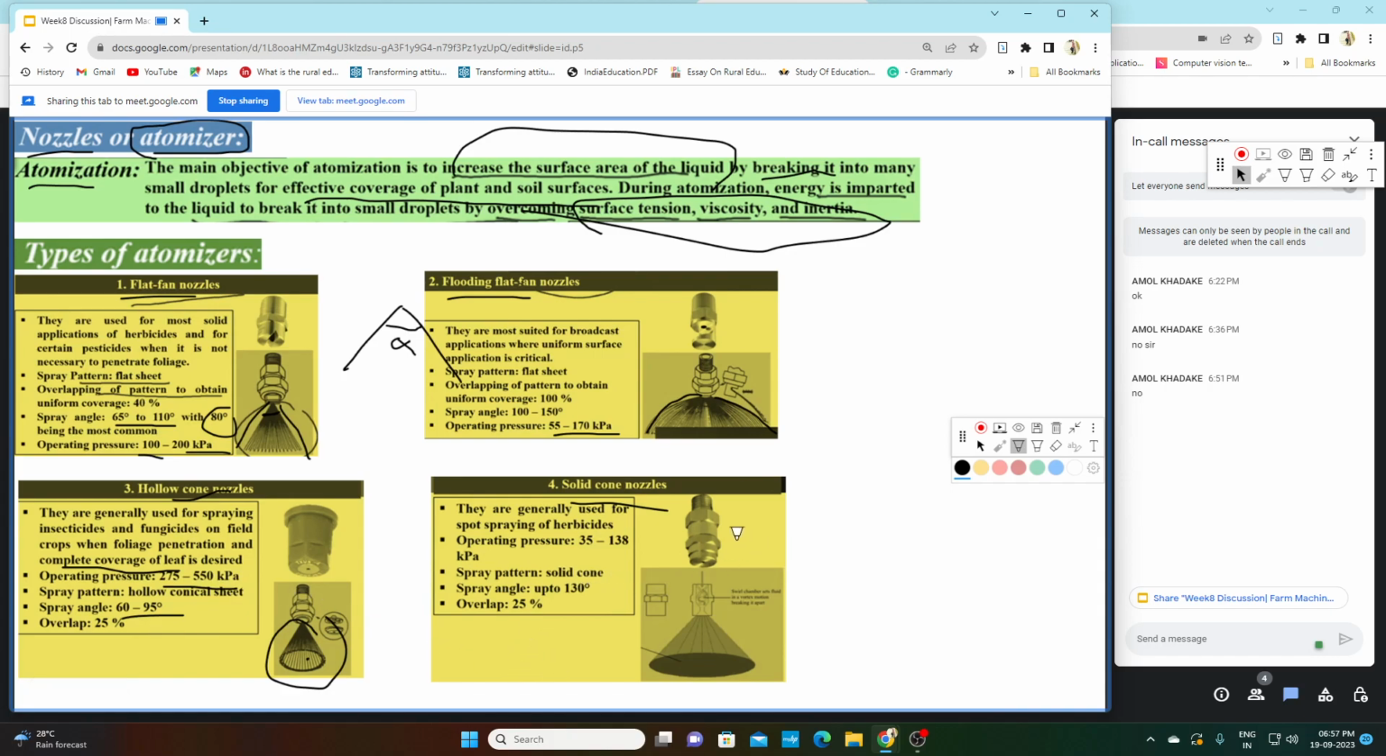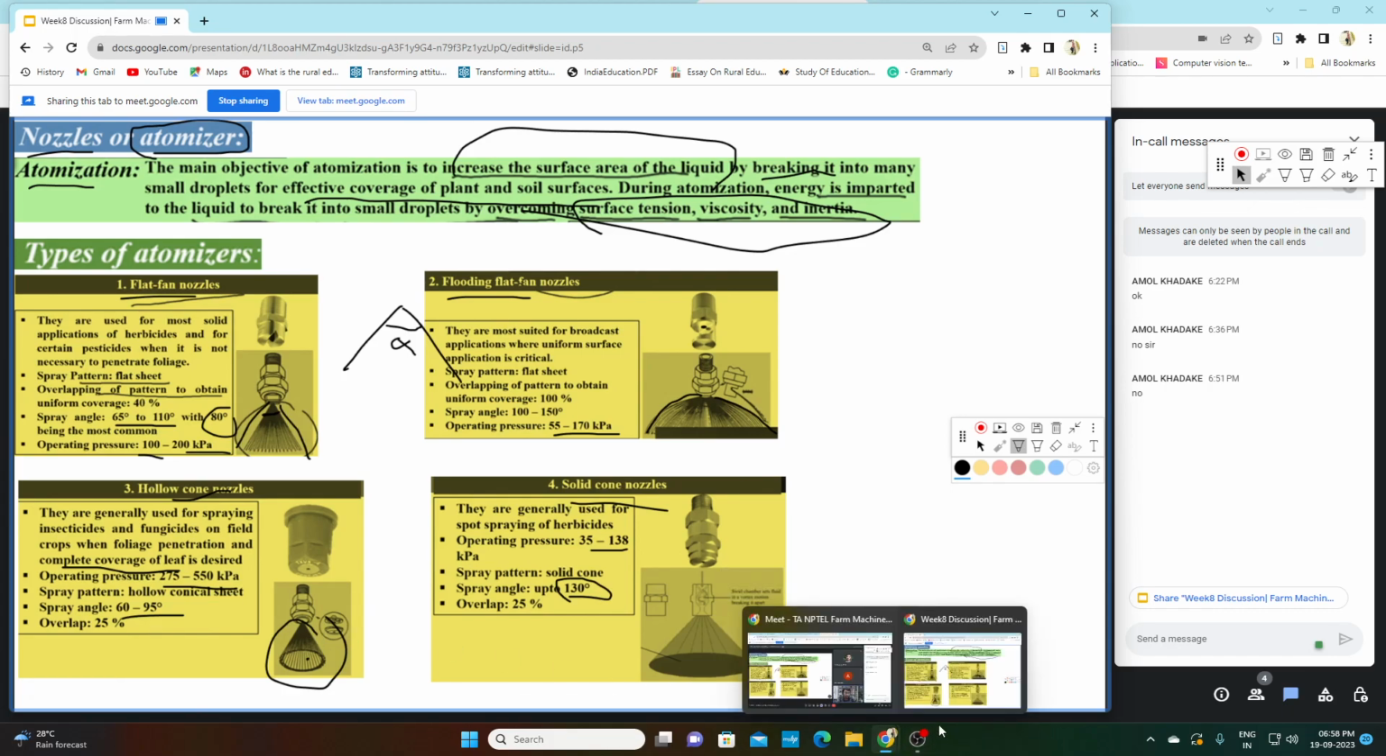And fourth and last is the solid cone nozzle. The solid cone nozzle operating pressure is between 35 to 138 kilopascal and the spray angle is up to 130 degrees. So these are the four different types of nozzles. Is this clear? Is this slide clear to all of you?